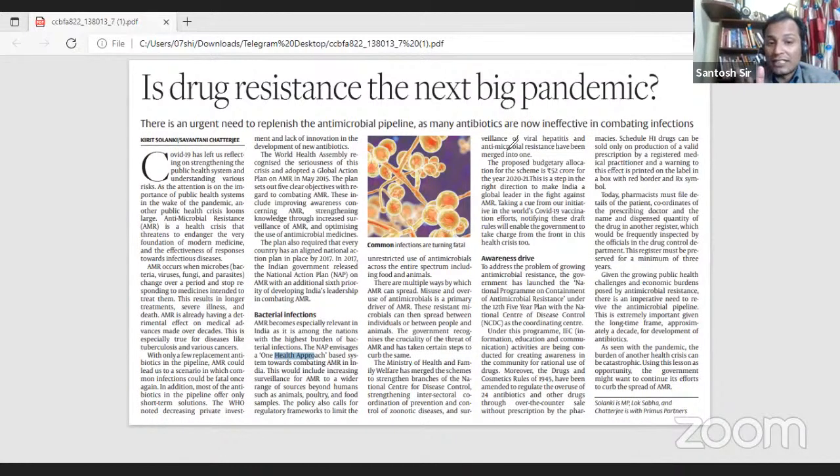So I hope that this is very clear. Okay, let us now start. The editorial says that COVID-19 has left us reflecting on the health of the public health system. And in this context, it says that antimicrobial resistance is the next health crisis which the world is going to face. Okay, that is the next crisis which the world is going to face.